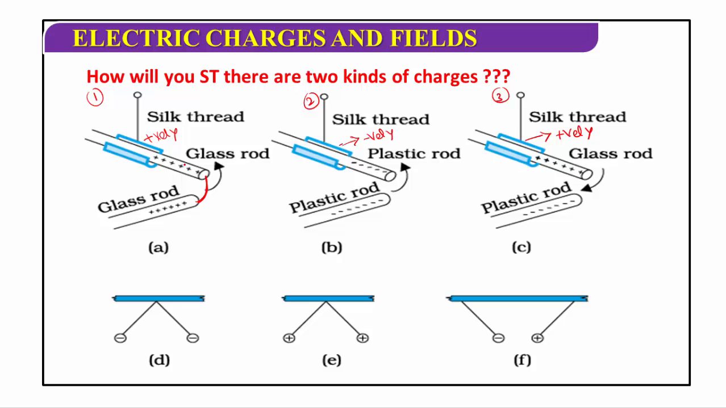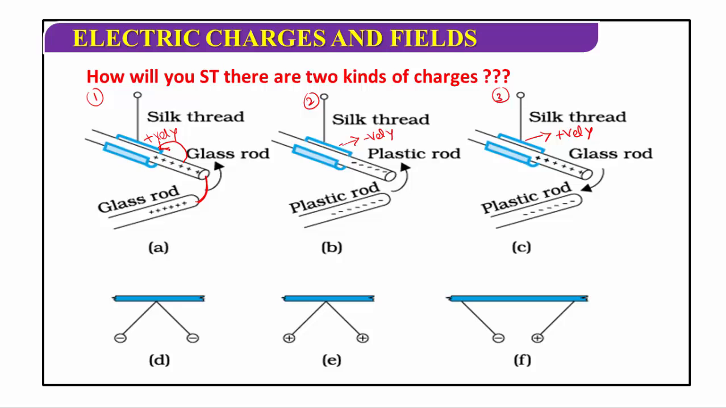It is a very simple concept. Initially it is neutral. When this glass rod is rubbed with the silk cloth, electrons are transferred from one body to another body. That is called electrification, the process of transferring electrons from one body to another, here from the glass rod to the silk cloth.